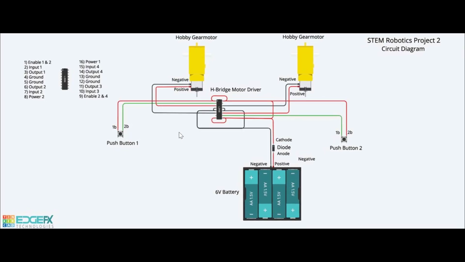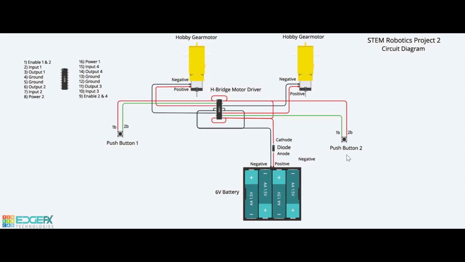While the left push button switch S1A is pressed, the IN1 pin of the motor driver IC gets high so that the corresponding motor 1 shaft will spin in one direction, say clockwise. While the left push button switch S1A is released, the IN1 pin of the motor driver IC gets low so that the corresponding motor 1 shaft will stop spinning.